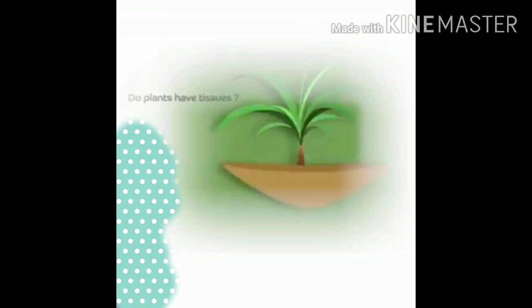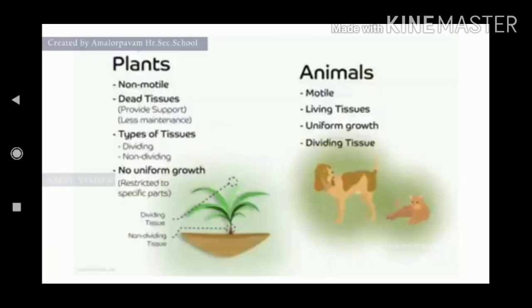Now let us look at the plants. Do the plants have any tissue? Yes, plants also have tissues, student. Are plant tissue and animal tissue similar? No, they are not similar. Both tissues are different. Now let us discuss, student, the difference between plants and animals.